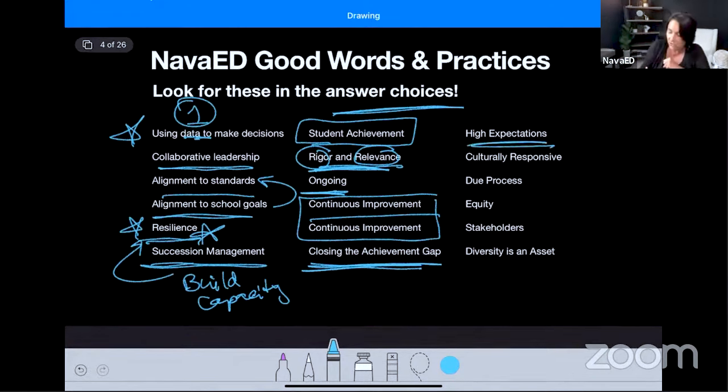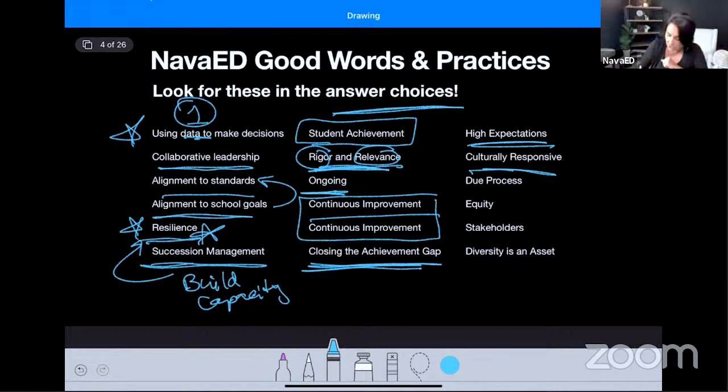High expectations for all students, no matter where they're from, no matter what scores they're getting, whether they're your AP honors students or your students who are working towards a special diploma. Every student can be held to high expectations, and you need to make sure that's happening in your building. Also, being culturally responsive is a big piece of this exam. You've got to make sure that you're paying attention to culture in your school and also training your teachers to be more culturally responsive. We'll talk more about that.